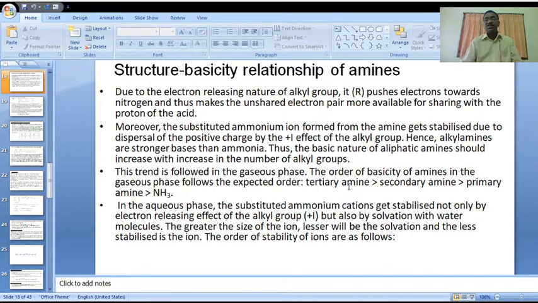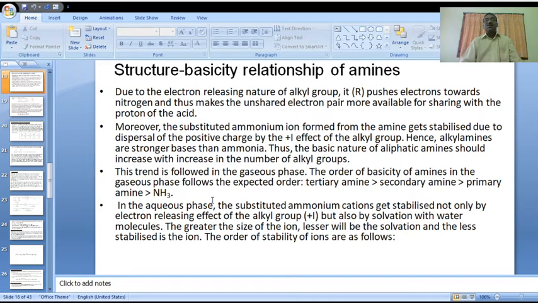We are expecting this order based on the plus I inductive effect in the gaseous phase. Tertiary amine is greater than secondary amine, secondary amine is greater than primary amine, and primary amine is greater than ammonia.